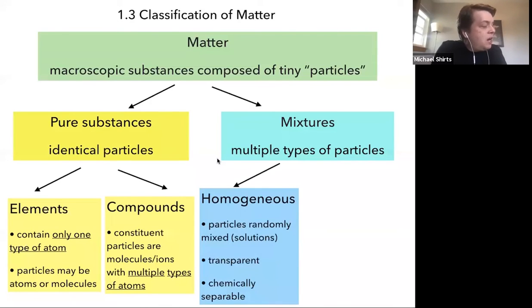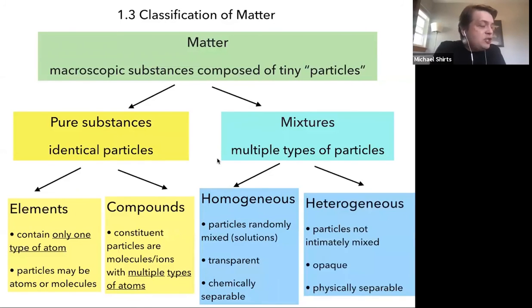Homogeneous mixtures are particles randomly mixed together, solutions, but if you look at any small volume, even with a microscope, it looks pretty uniform. These are generally transparent and need to be chemically separated. Heterogeneous mixtures, the particles are not so intimately mixed. If you take a microscope and go down, you'll start to see the particles are actually different. These are generally opaque because the size of the particles is large with respect to wavelengths of light, and these can generally be physically separated, filtered, or something like that.